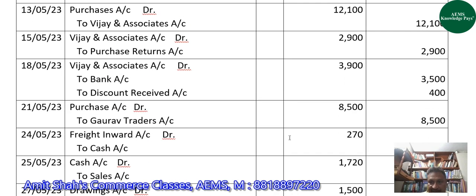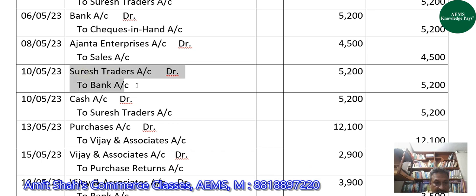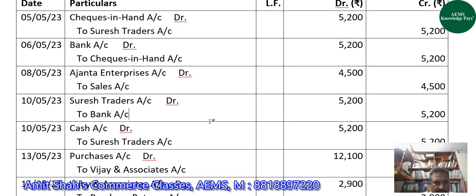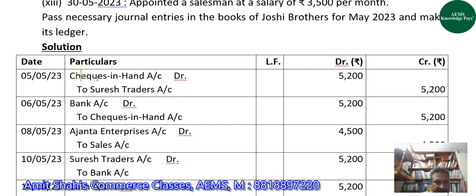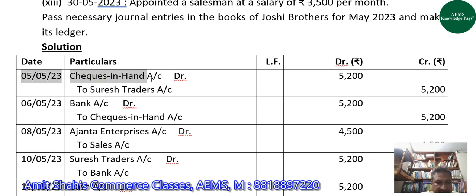And after that, we will see wherever Suresh Traders account is involved. It is involved in the first transaction itself. So on 5th May, on the credit side of Suresh Traders, we will write by cheques in hand account with rupees 5,200.